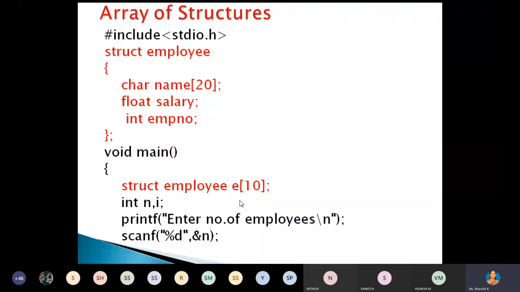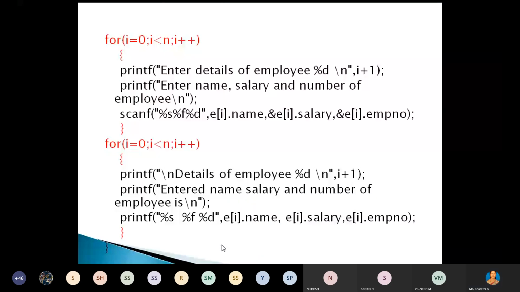Here n is required, that is the total number of employees present. Then I is for the iteration purpose. Read the values of the number of employees. Then write the two for loops to read the values, again to display the values. Right? So take this program.